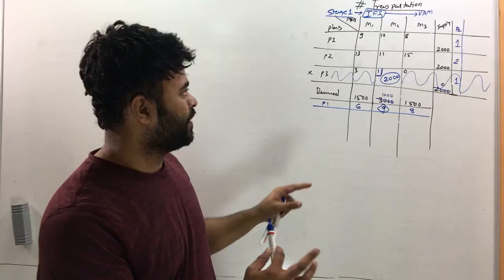Now next we will find penalty 2. The penalty 2 for the first row is going to be again the same logic. The smallest number is 8, the next smallest is 9, so the difference is 1. That's penalty 2 for the first row. And the smallest number is 11, the next smallest is 13, the difference is 2. And now you find penalty 2 for the columns as well. There are only two numbers, so one is 9, the other is 13, the difference is 4. And then this is 10 and 11, the difference is 1. And then this is 8 and 15, the difference is 7, right?